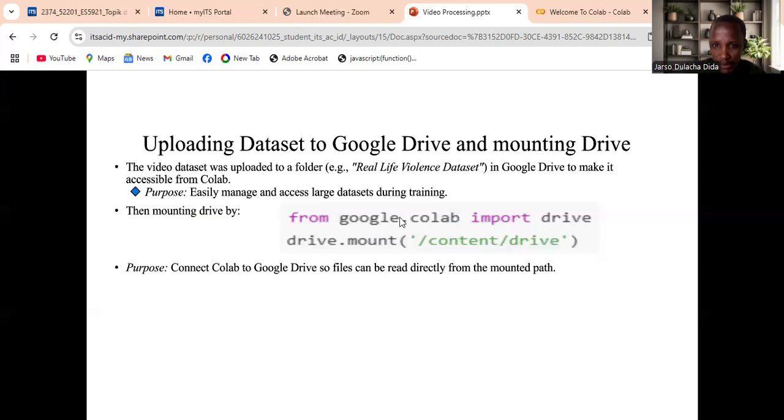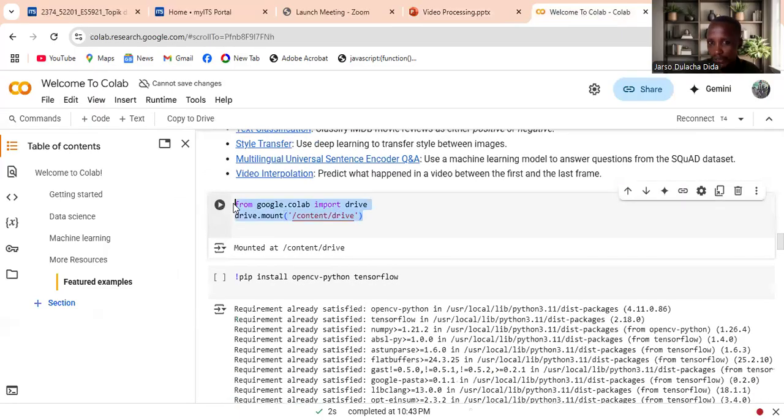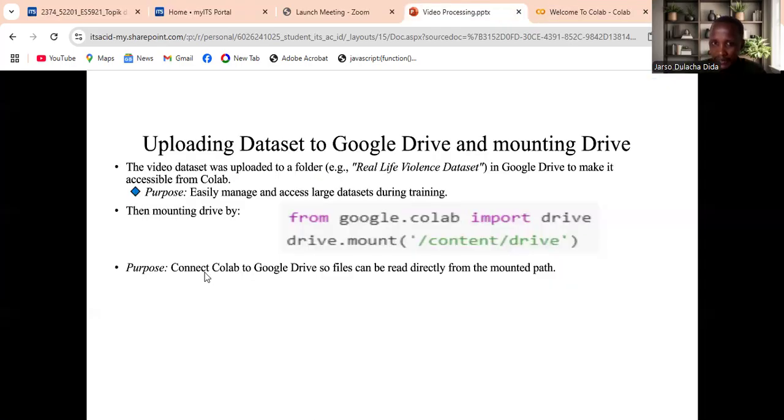This is the program for mounting the drive. Mounting the drive is important to connect Colab to Google Drive, so files can be read directly from the mounted drive.